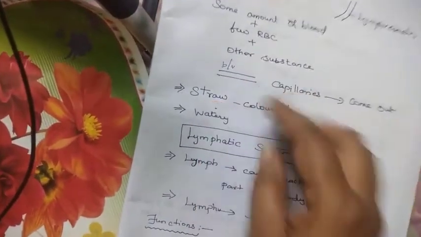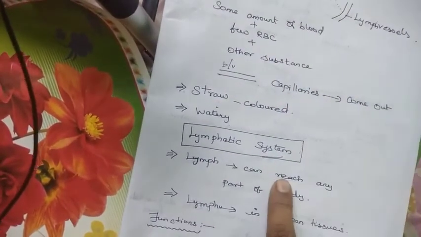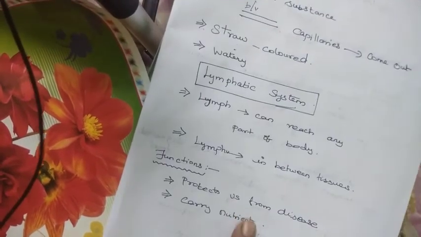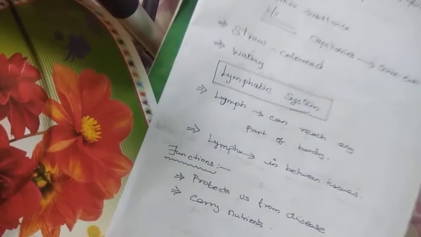Now we also learned about the lymphatic system and lymph, what the color is, and what the functions of the lymph are. All these things come under the vascular tissue.